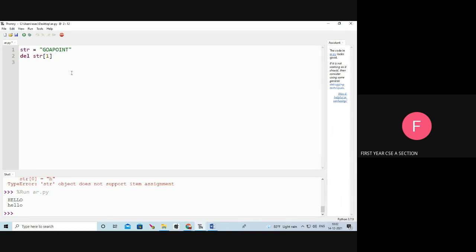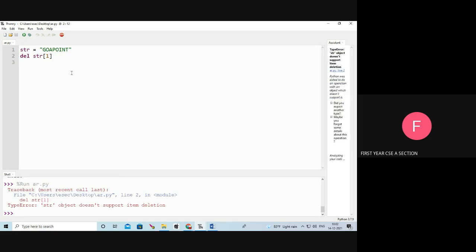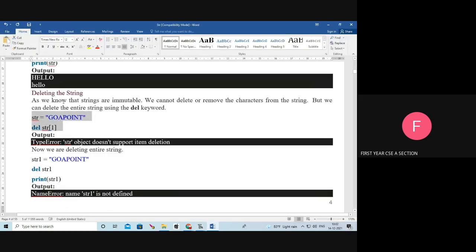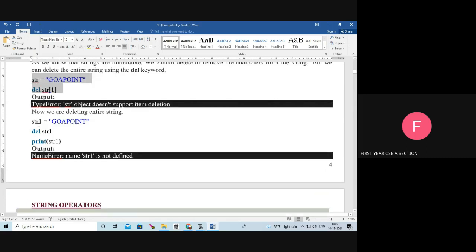I am going to delete a particular index number, but I am going to run the program. What is the output? Type error. str object does not support item deletion. We can't delete the particular item of the string, but I can delete the whole string.